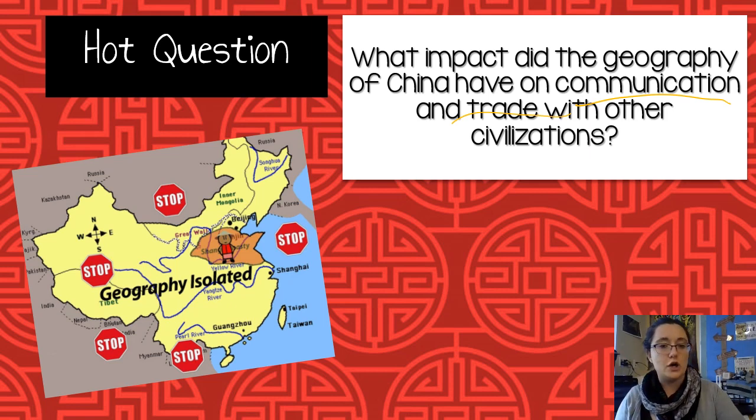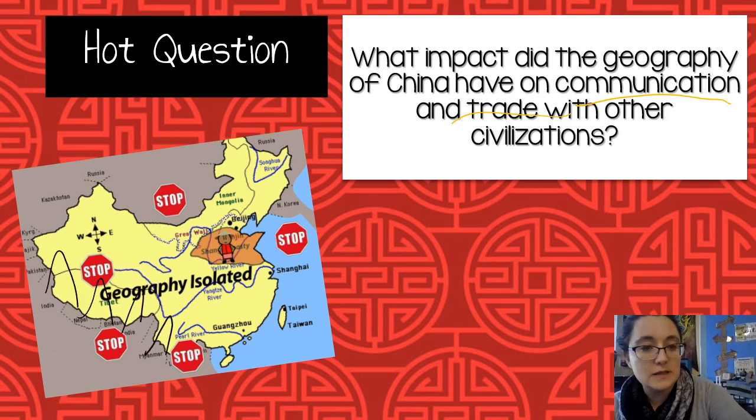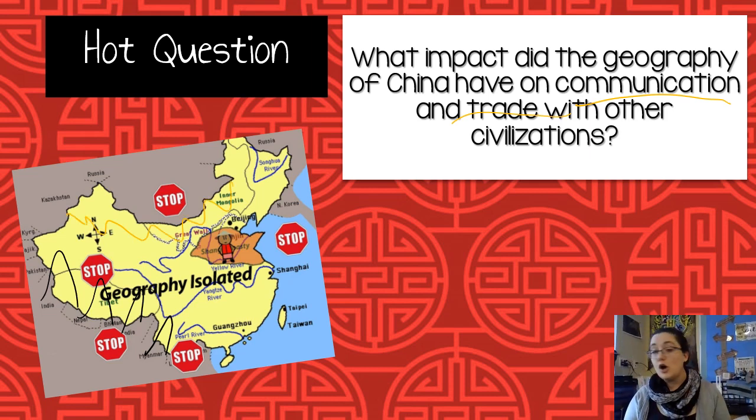Think about what we know about those mountains down here, and the deserts up here, and some of the difficulties that people might have. We know that trade did happen a little bit with the Silk Road, but how might this geography have made it harder or easier to trade with other civilizations and to communicate with them?